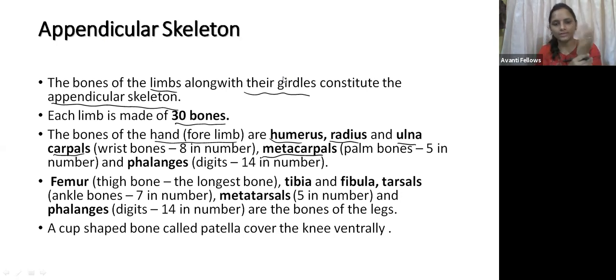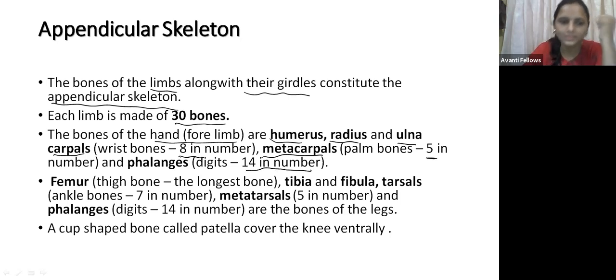In the wrist you can see the carpals, in the palm the metacarpals, and in the fingers the phalanges. In the carpals we can see 8 bones. In the exam they may ask you that in the wrist there are 8 bones. In the metacarpals we can see 5, and in the phalanges 14.